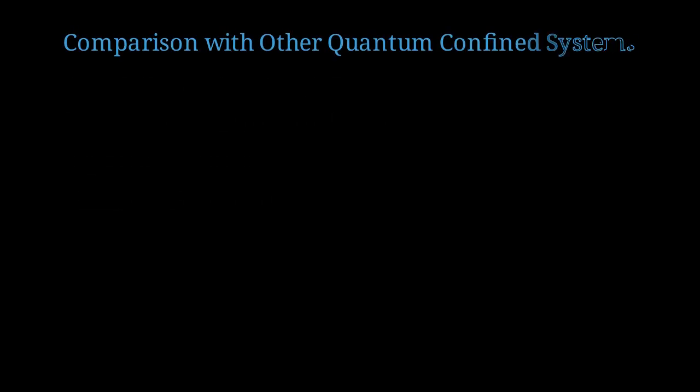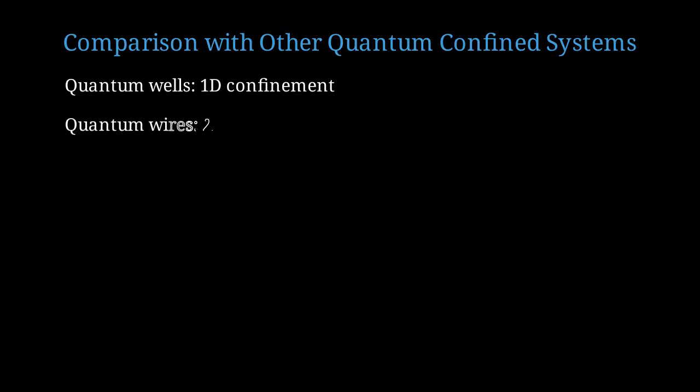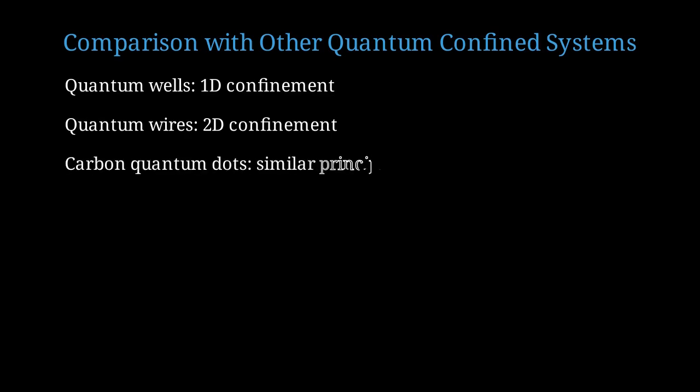Silicon nanocrystals are just one example of quantum confined systems. Let's compare them with related structures. Quantum wells confine carriers in only one dimension. They show some, but not all, of the effects we see in zero-dimensional nanocrystals. Quantum wires confine in 2 dimensions. The indirect-to-direct transition occurs, but less dramatically than in nanocrystals. Carbon quantum dots show similar indirect-to-direct transitions.